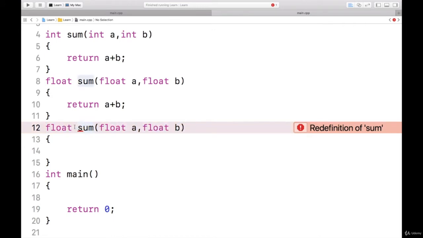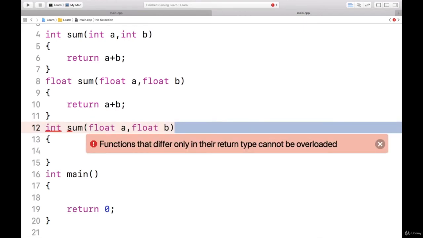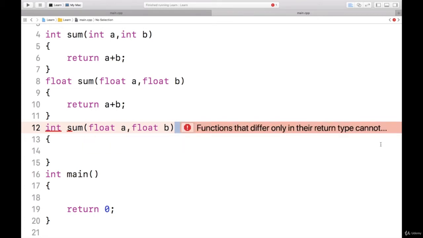Let us change the return type and see. I will make the return type as int. Now is it allowed or not? See, I got an error message. I got a complete message: functions that differ only in their return type cannot be overloaded. Yes, it's true. We already discussed that a return type is not considered under overloading.